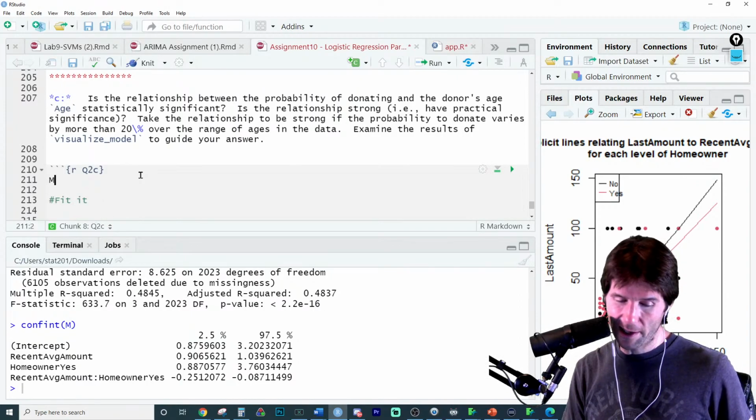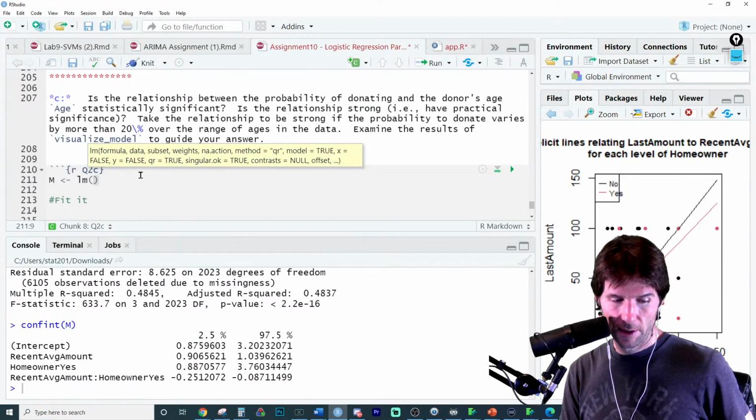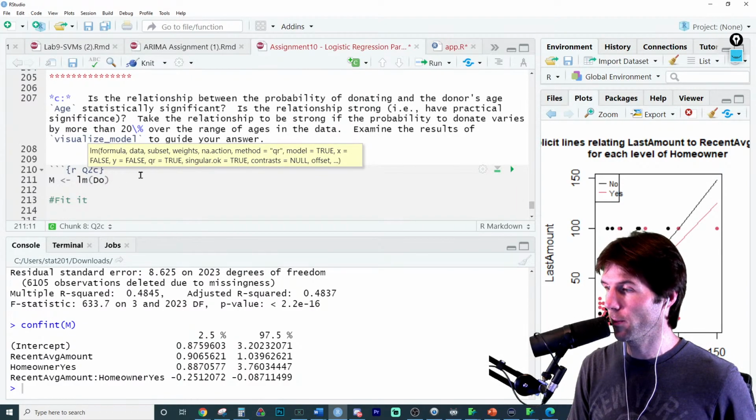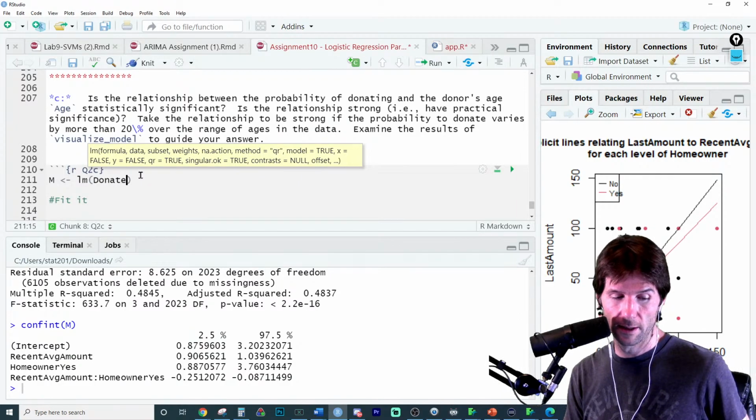We worked a few questions. A lot of help for this assignment. So let's go here to the probability of donating. Nathan, I'm going to make some errors right here. I want you to call out my errors. 100 points each error, Nathan. I want you to call out each error.